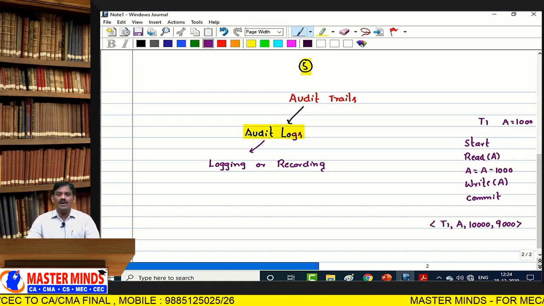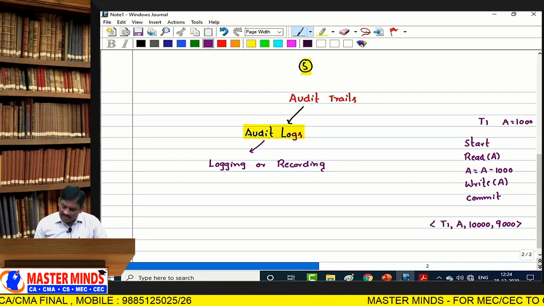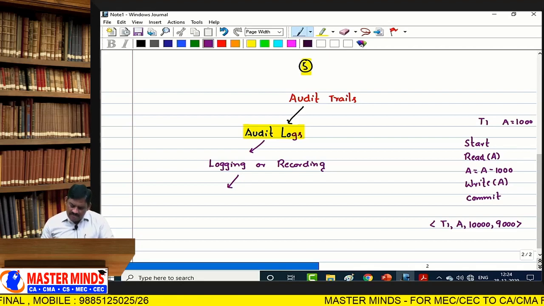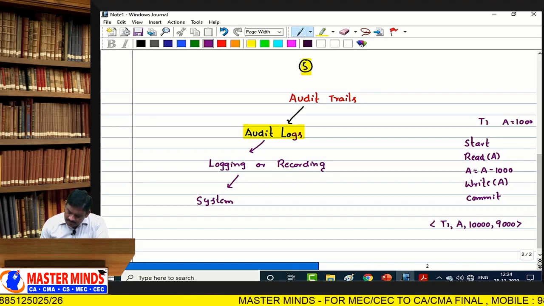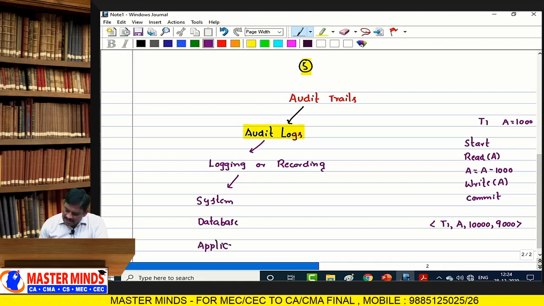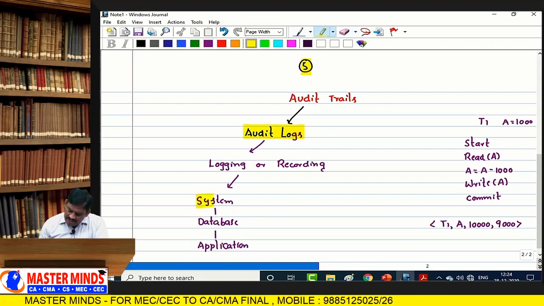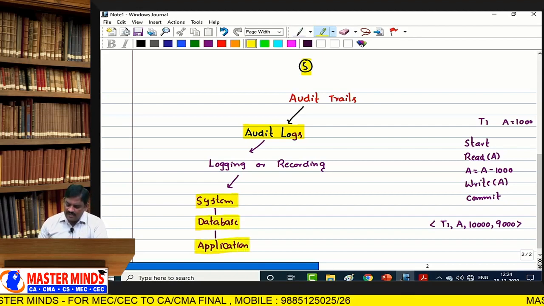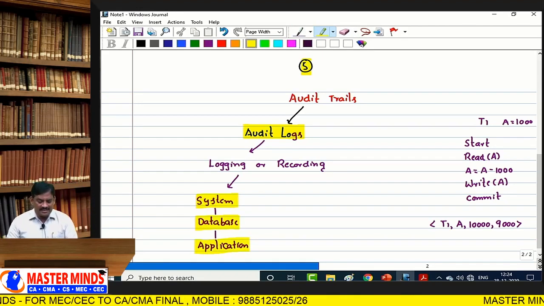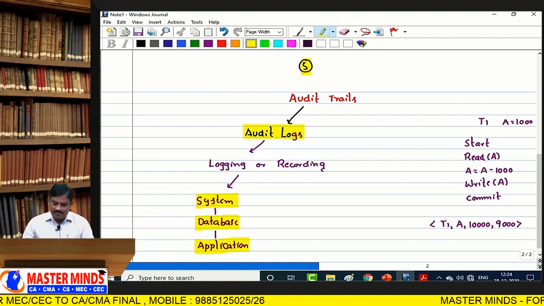Audit logs, audit trails, are logs that are designed to record the activity at system level, database level, application level. User interacts with the application, application interacts with the database, database interacts with the system, system exists within the network.